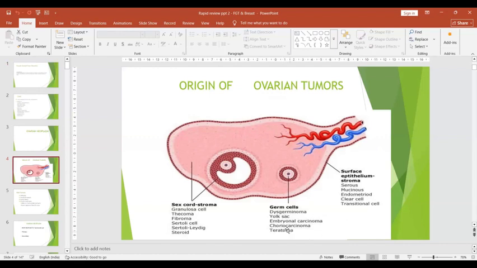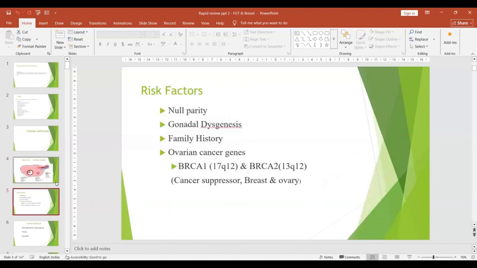In germ cell tumors, as we saw in the testis, you have dysgerminomas, which are the counterpart of seminoma, yolk sac tumor, embryonal carcinoma, choriocarcinoma, which is a non-gestational choriocarcinoma, teratomas, and mixed germ cell tumors, which are more common in the ovaries. And then we have sex cord stromal tumors such as granulosa cell tumor, fibroma, thecoma, certainly Leydig cell tumor, and very rarely gynandroblastomas. This is a broad overview of the classification. Classification of ovarian tumors is very important.